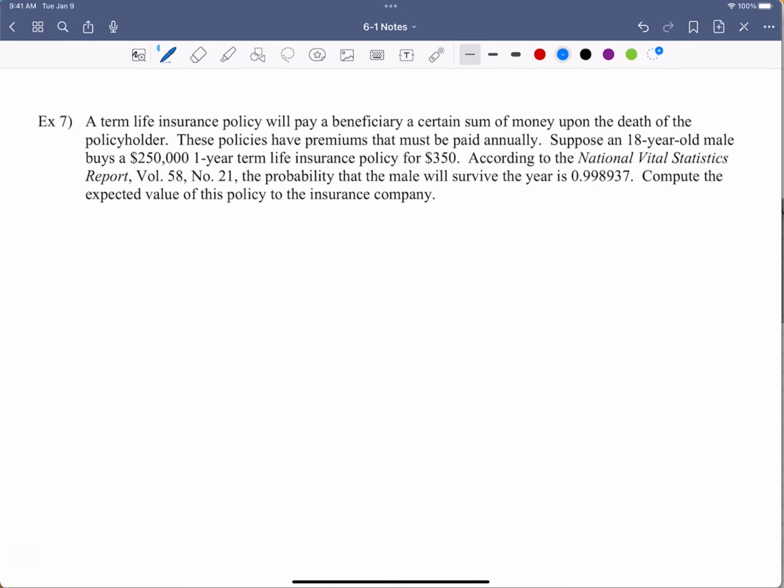Here we have a term life insurance policy will pay a beneficiary a certain sum of money upon the death of a policyholder. These policies have premiums that must be paid annually. Suppose an 18-year-old male buys a $250,000 one-year term life policy for $350. According to the National Vital Statistics Report, the probability that a male will survive is 0.998937. Compute the expected value of this policy to the insurance company. So that's what we're trying to figure out, all right?